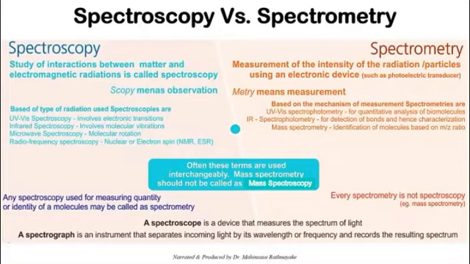But one thing I have to highlight is mass spectrometry, right? Normally we don't use the term mass spectroscopy. It's normally what we call mass spectrometry. No, we don't say mass spectroscopy, right? So every spectrometry is not a spectroscopy. You can further say that a spectroscope is a device that measures the spectrum of light or any electromagnetic radiation. A spectrograph is an instrument that separates incoming light by its wavelength or frequency and records the resulting spectrum.